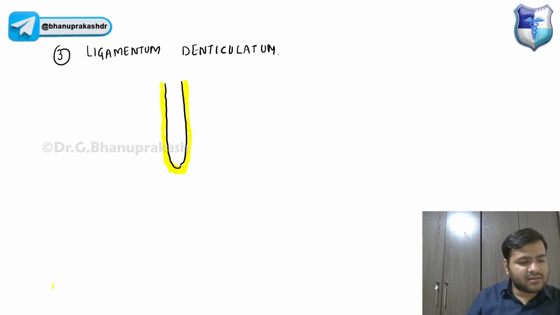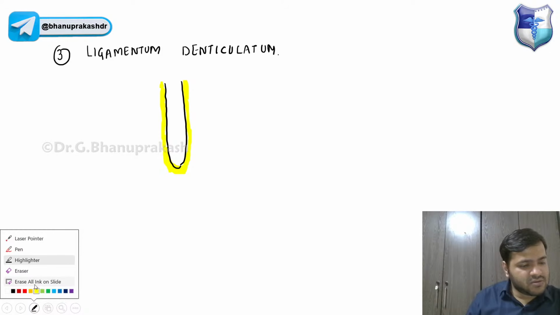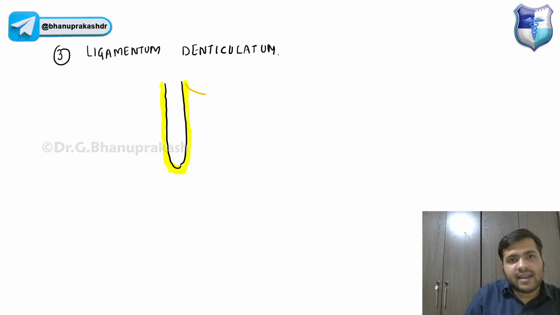Now, this pia mater is giving tooth-like extensions on the sides of the spinal cord, guys.